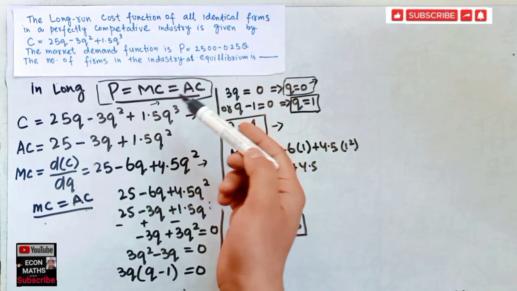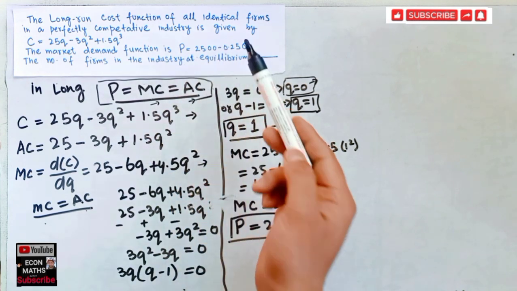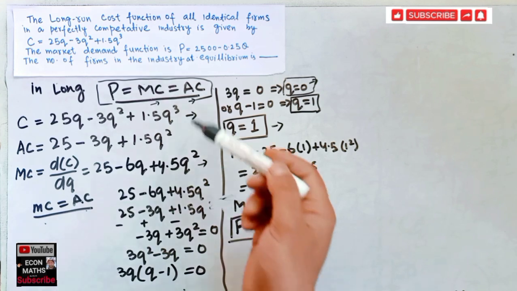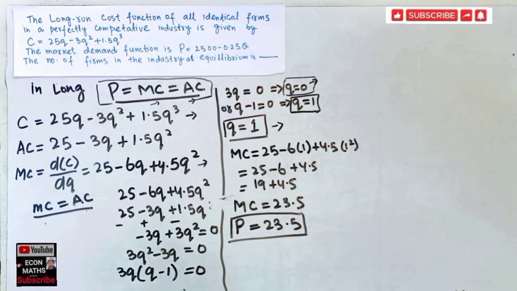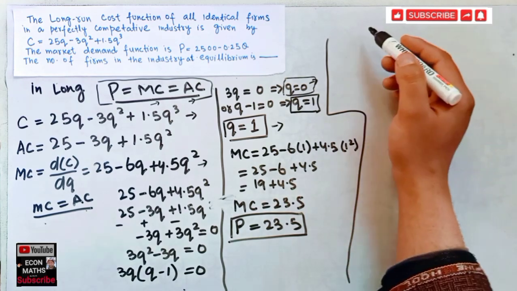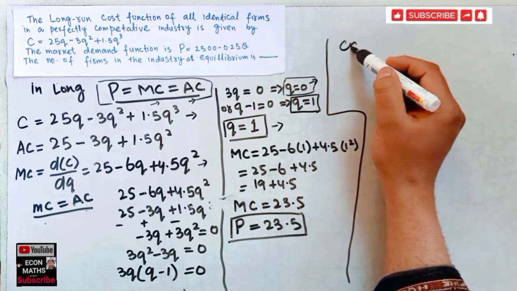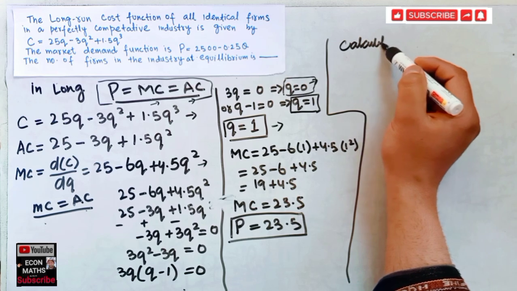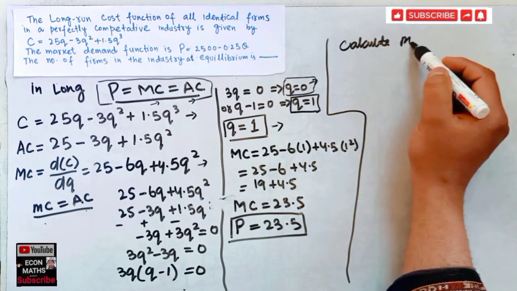We will solve this very function for q, and we know the value of p is equal to 23.5. So the next step is to calculate the market quantity.